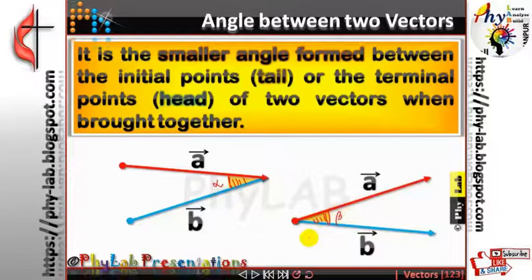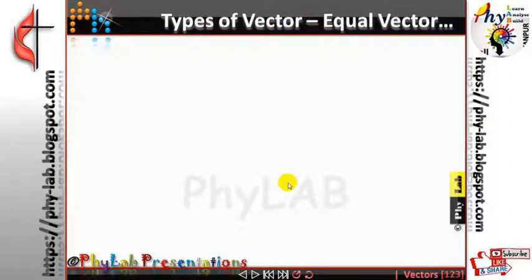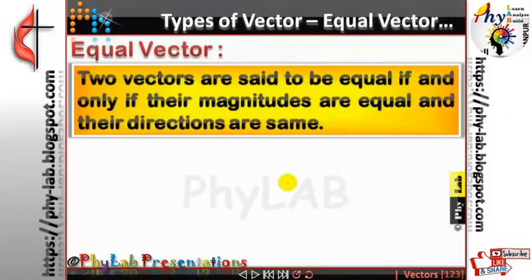Is that clear? So these were some of the properties associated with vectors. Types of vectors. Equal vectors. When are two vectors set as equal vectors? Two vectors are equal only and only if their magnitudes are equal and their sense of direction is the same.